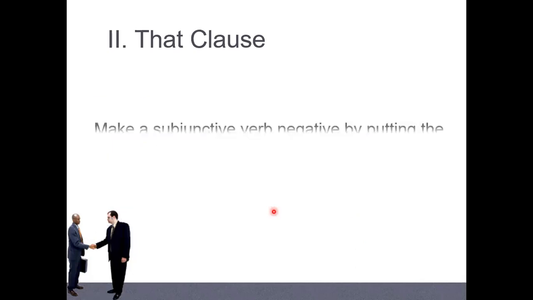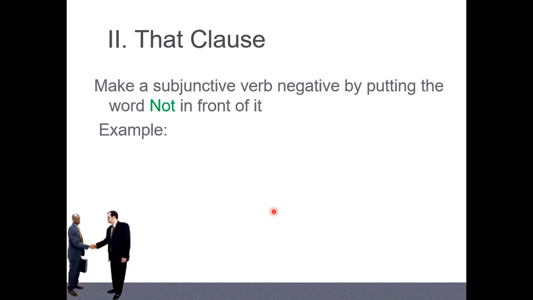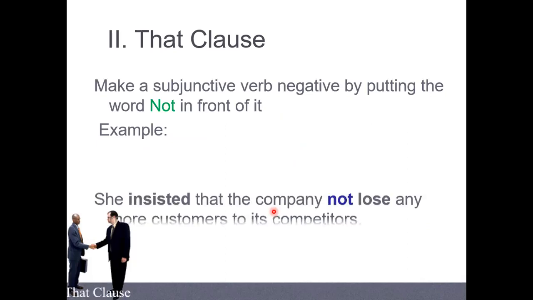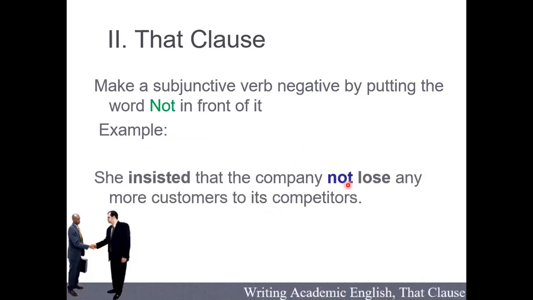And just some more examples here. If it is a negative sentence, just put not. Not didn't, not doesn't. Okay? You can see, this is past simple. She insisted that. So that here you must put. And then this one, we don't say didn't lose. We say not lose, if it is negative form. Okay, so this is the way we call subjunctive noun clause.